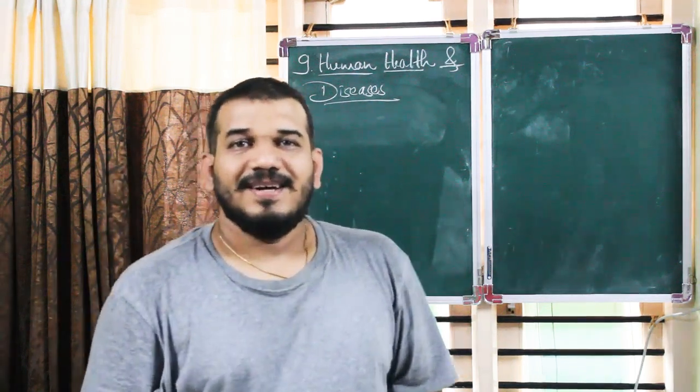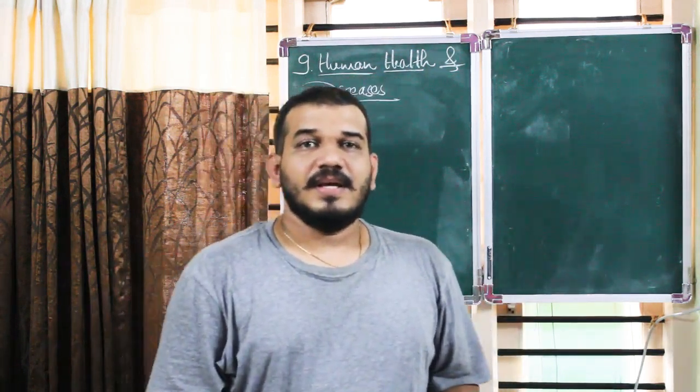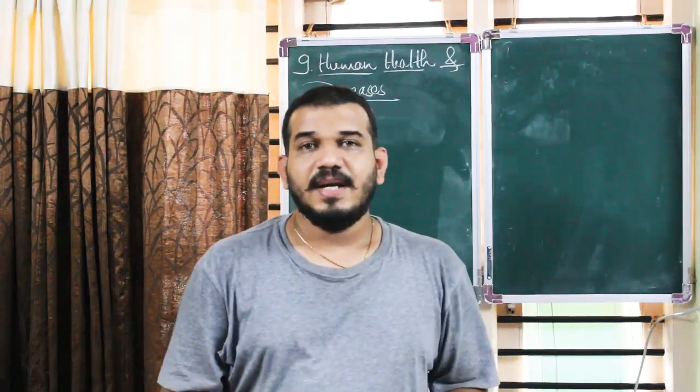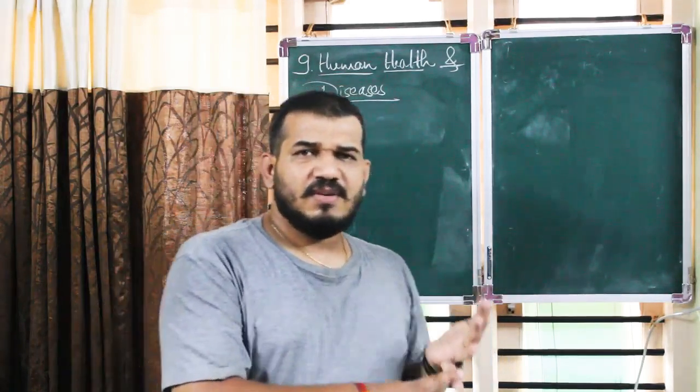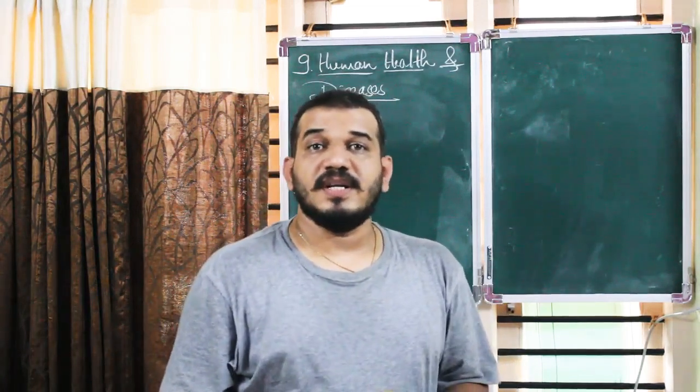Hi friends, welcome back. In the previous video we studied diseases and various types of diseases, right? Yes. So we saw the definition of diseases, we saw the various types of diseases, and we also saw certain examples.